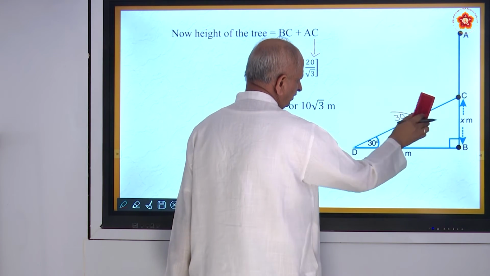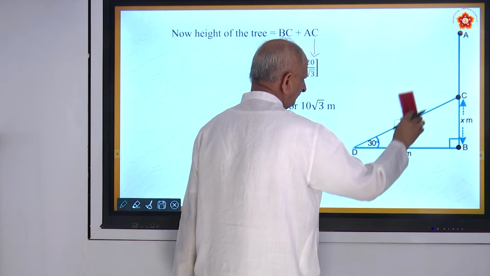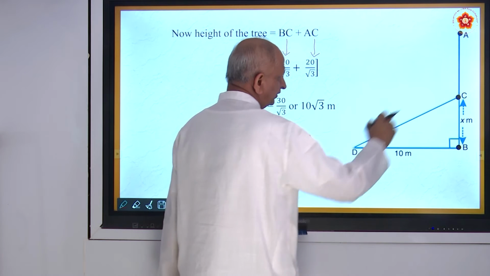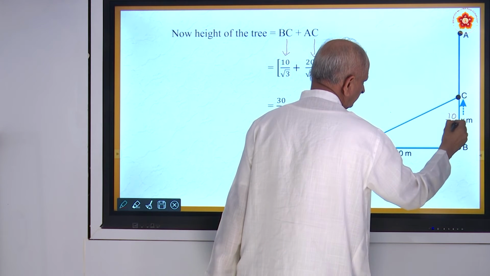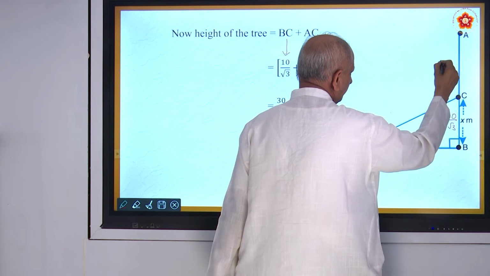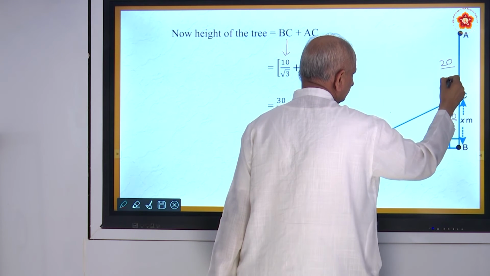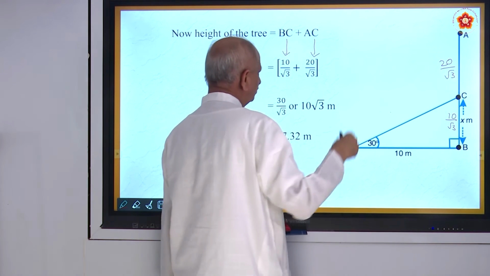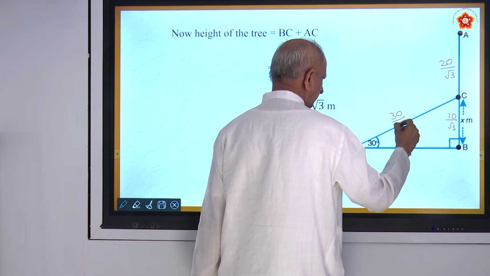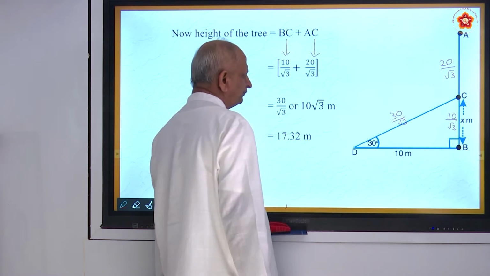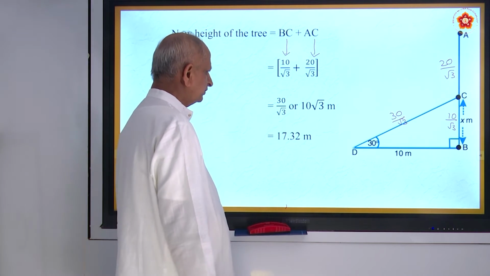No, this is the length of the tree. This one is 10 by root 3. This is 20 by root 3. Add these two, you get 30 by root 3. Is it not?